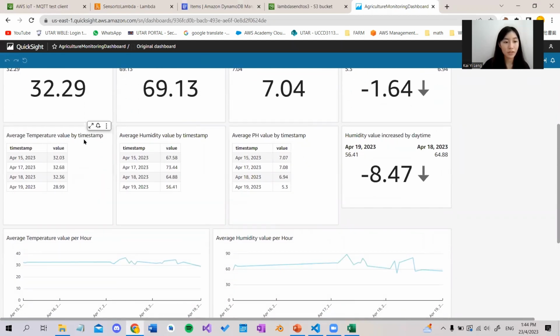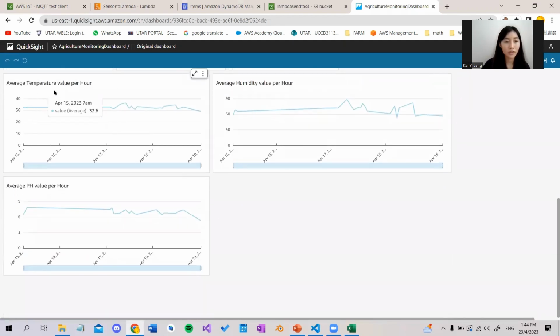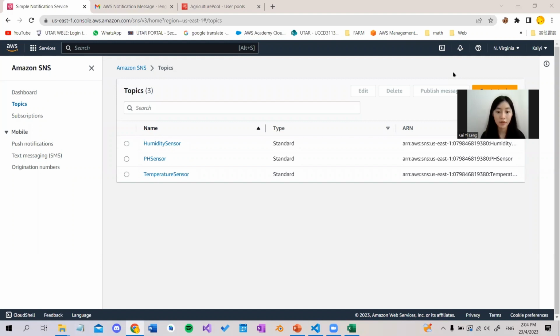Next, the average temperature, humidity, pH value by the timestamp, and lastly, the average temperature, humidity, pH value per hour.